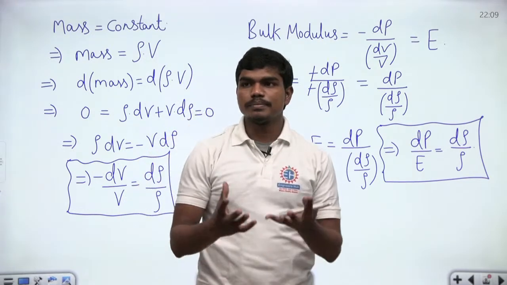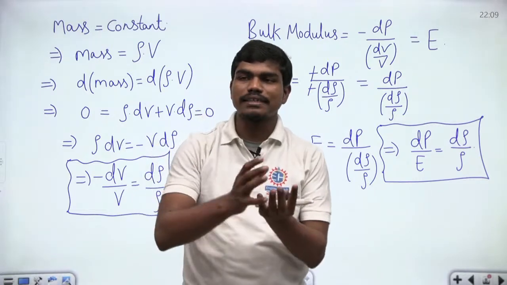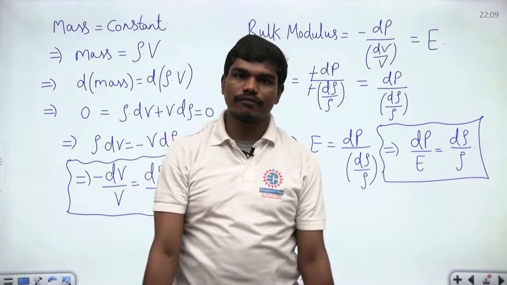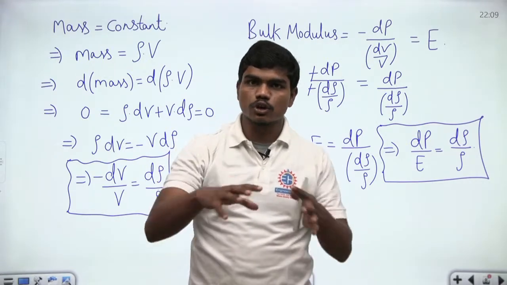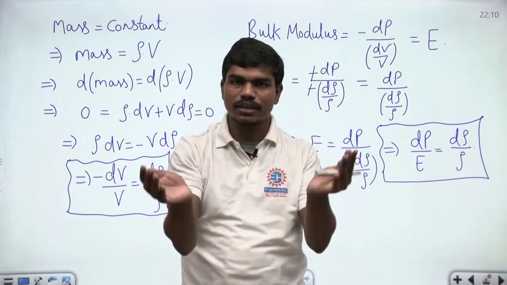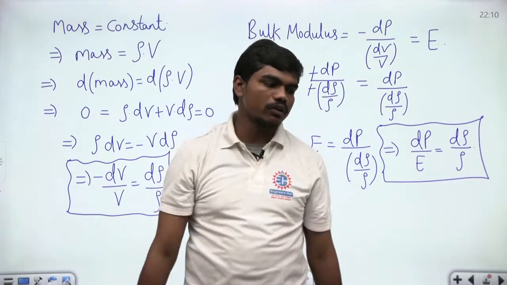How is mass constant, sir? Because if I take 1 kg of water and start compressing it in a box, then definitely mass can't go out or come in, because mass can be neither created nor destroyed. So if I'm doing the analysis in a closed system, then definitely the mass has to remain constant.